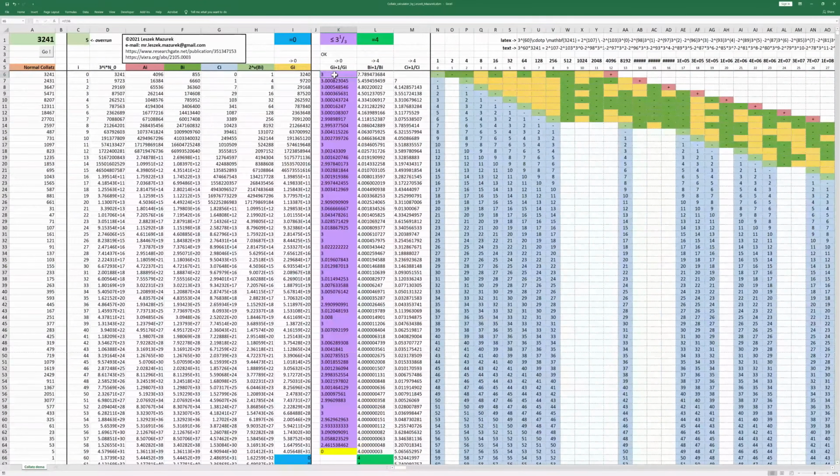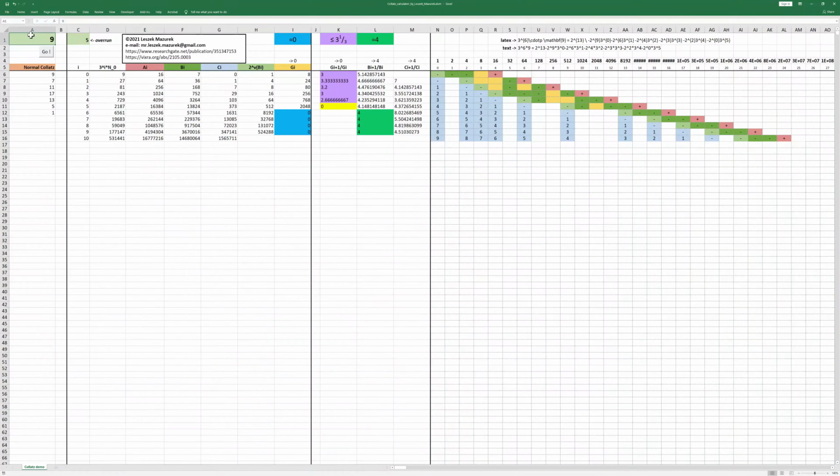What is in a violet color here? GI plus 1 over GI. As you can see, in every row, this number is less than 3 1/3, as it was presented in my paper. I want to show one more thing. So that's another example for number 9. As you can see here, normal Collatz, and the result of our procedure is in this line. So what is taken to this result is exactly this row.